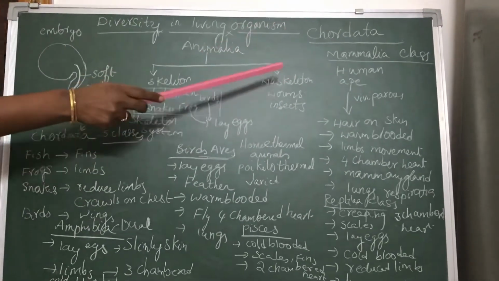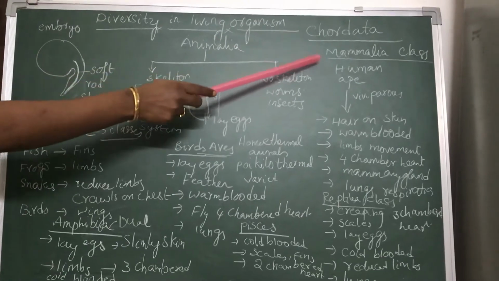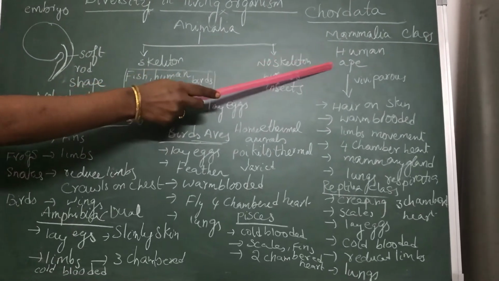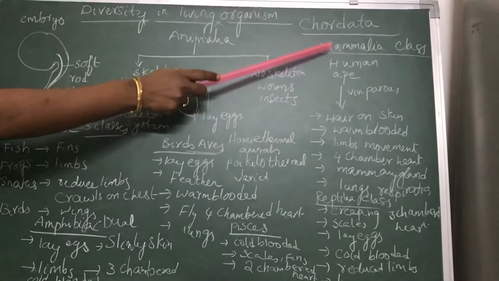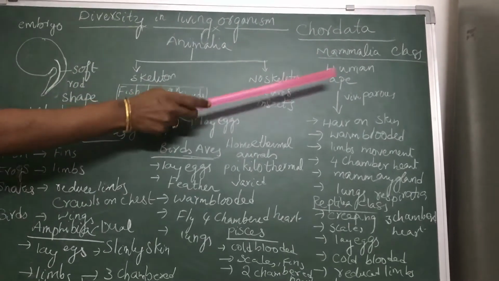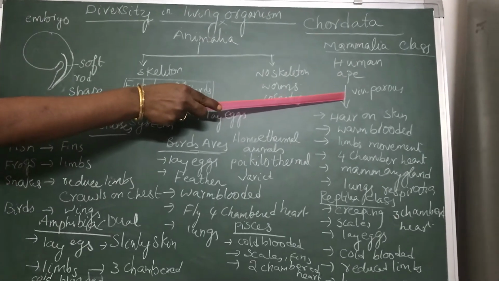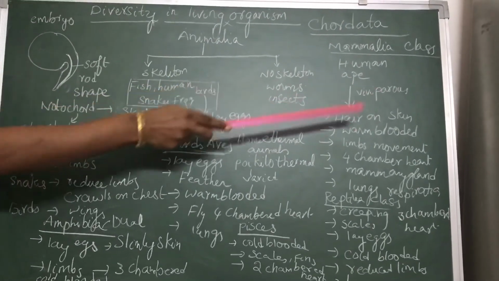Now let us see Chordata. First, the examples of humans and apes. Humans and apes reproduce by giving birth to their young ones directly. Such organisms are called viviparous animals.